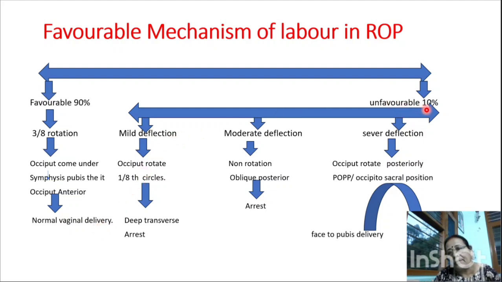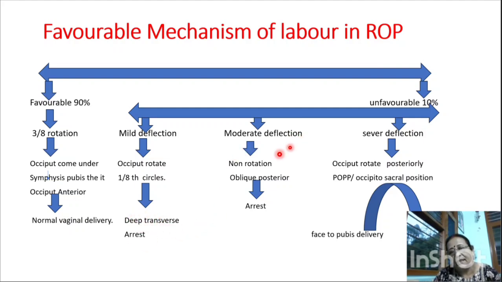In case of the unfavorable mechanism, that is the 10%, there is mild deflexion, moderate deflexion and severe deflexion. Mild deflexion, what occurs in this? The occiput rotates 1/8 of a circle and descends similarly into the pelvic floor, and it will arrest. The sagittal suture will be in the transverse diameter of the pelvis. After that, the head will not rotate. There will be a deep transverse arrest.